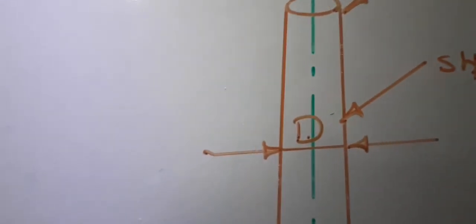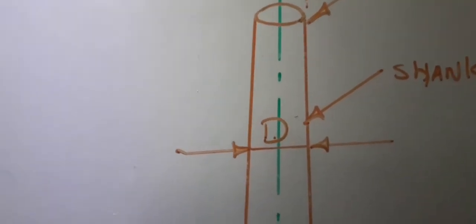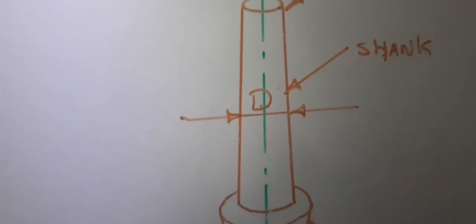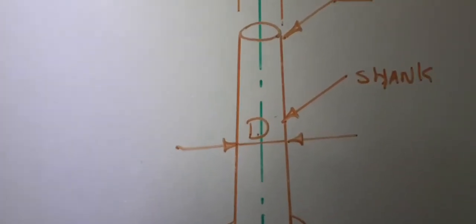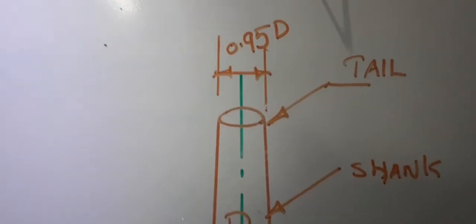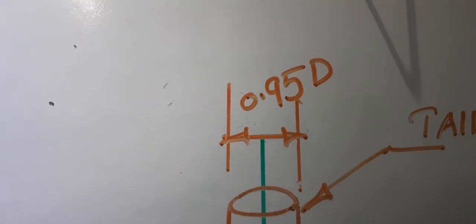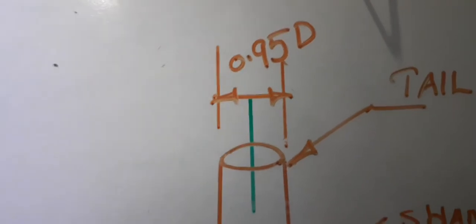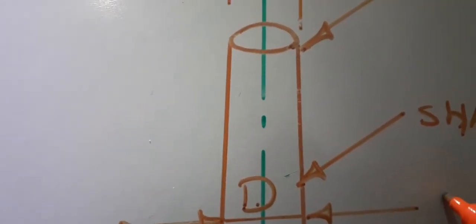See, the center portion, the shank, is marked by the notation D. That means its exact diameter is at the center. When we compare the diameter at the tail end, we can see that the diameter is 0.95 D. Suppose D is 10.